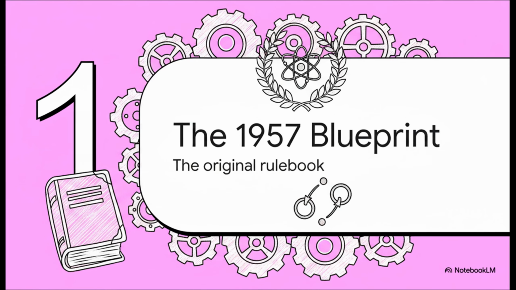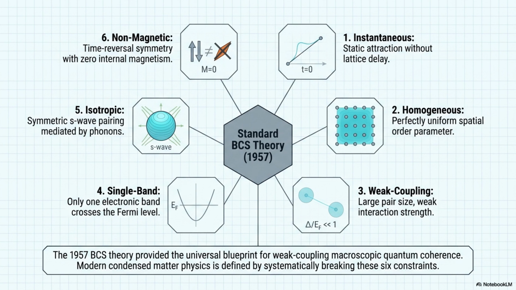To really understand where we're going, we first have to understand exactly where we started. The 1957 BCS theory was this incredibly elegant, Nobel Prize-winning foundation, but as we're about to see, it was also remarkably rigid. For decades, this standard theory relied on 6 very strict constraints. It basically provided the universal blueprint for weak coupling macroscopic quantum coherence. It assumed everything in the system was perfectly neat and tidy. We're talking instantaneous attraction, perfectly uniform spatial parameters, and a very weak interaction strength.